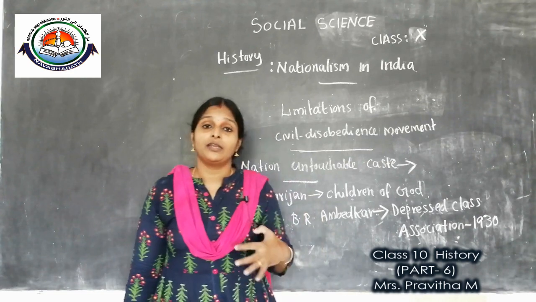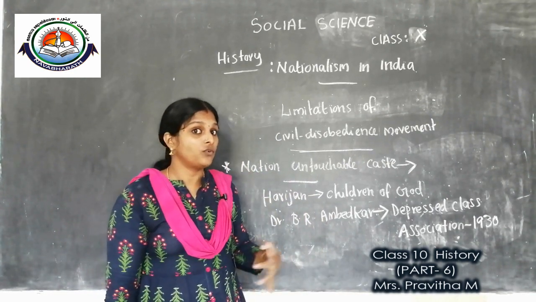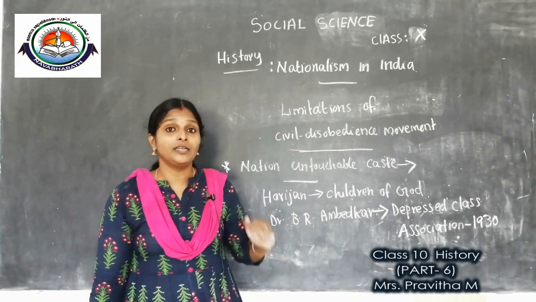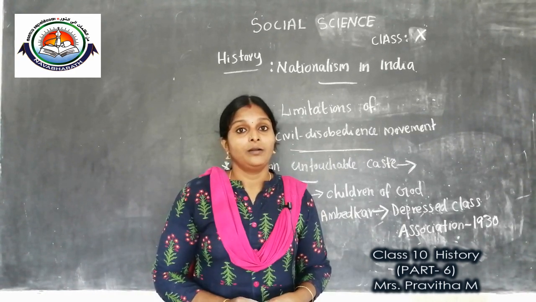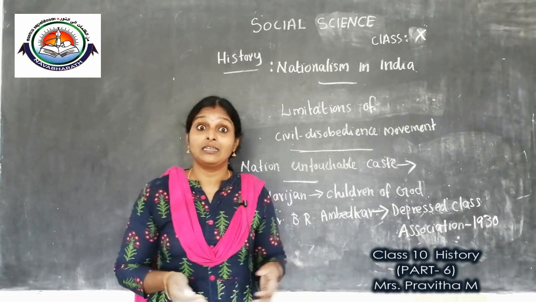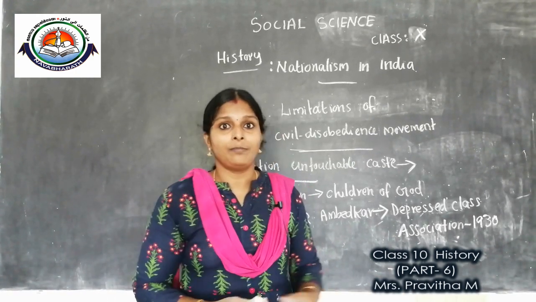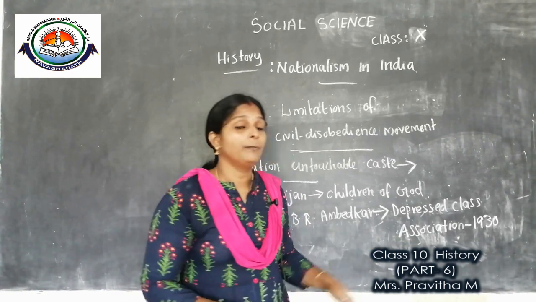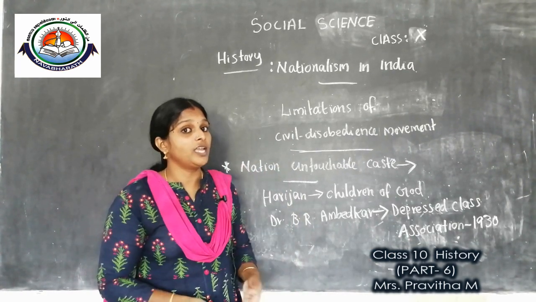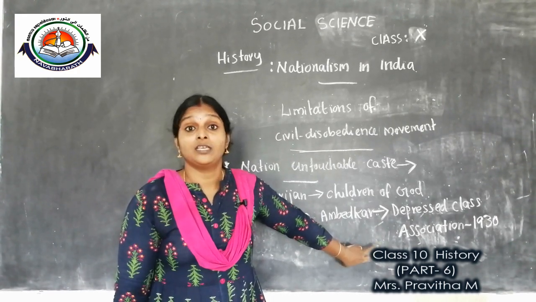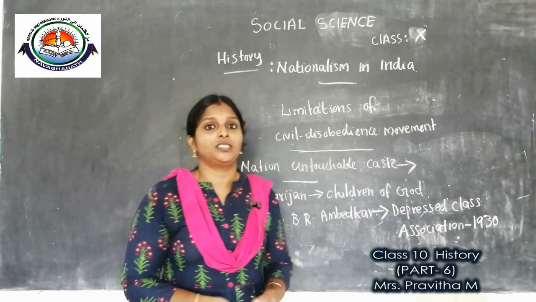He demanded a separate electorate for the Dalits, the depressed classes, and the Britishers were also ready to consider and accept his demand. But Gandhiji was totally against Ambedkar's demand, and he started a fast unto death.